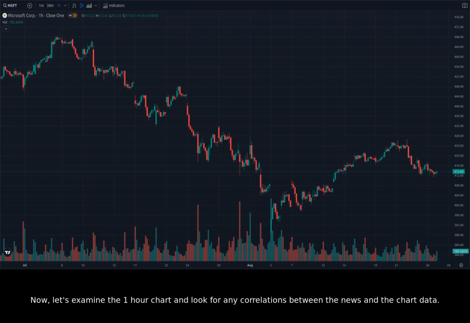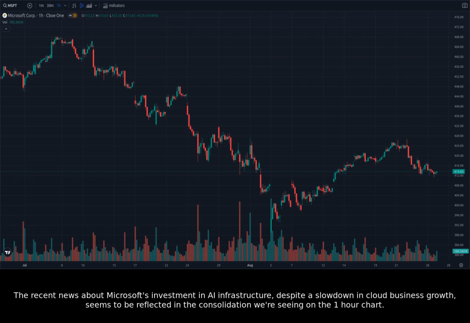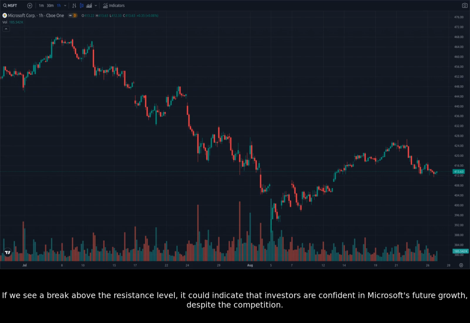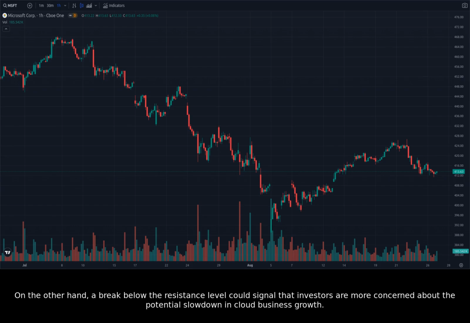Now, let's examine the 1-hour chart and look for any correlations between the news and the chart data. The recent news about Microsoft's investment in AI infrastructure, despite a slowdown in cloud business growth, seems to be reflected in the consolidation we're seeing on the 1-hour chart. Investors may be cautious, waiting to see how these developments impact the company's overall performance. If we see a break above the resistance level, it could indicate that investors are confident in Microsoft's future growth, despite the competition. On the other hand, a break below the resistance level could signal that investors are more concerned about the potential slowdown in cloud business growth.